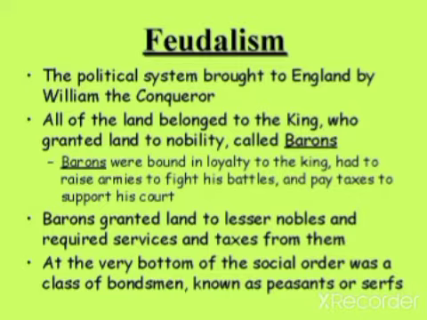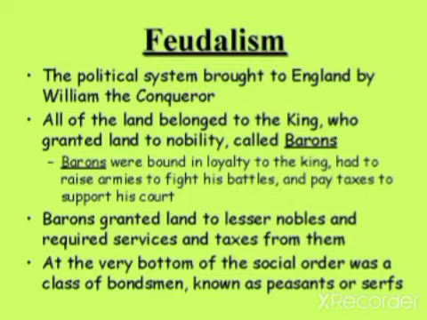To continue with feudalism, the political system brought to England by William the Conqueror, all of the land belonged to the king, who granted land to nobility called barons. Do you get it? The entire kingdom's land belonged to the king, and it was divided and given to nobles called barons.